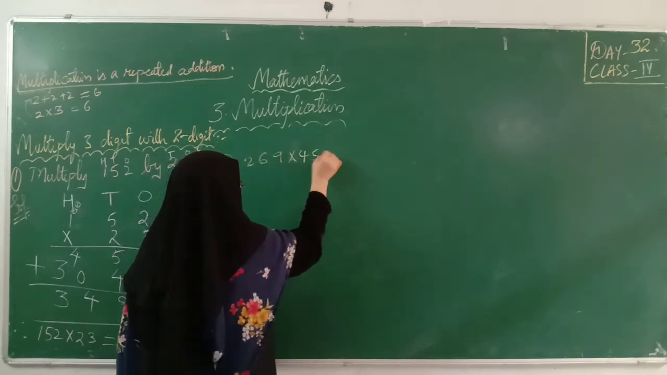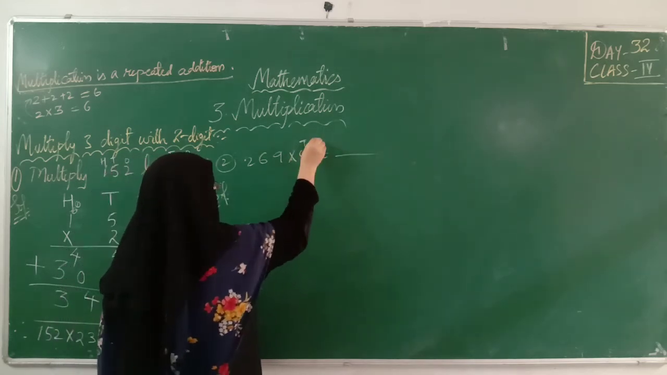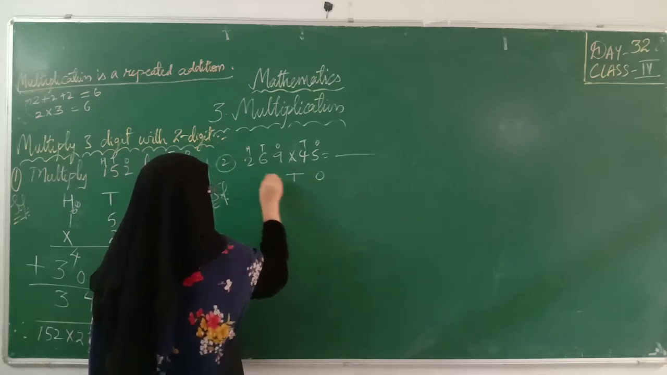Same, put the place values first. Ones, tens, hundreds. Okay, ones, tens, hundreds. After putting place values, try to leave some space for carrying.